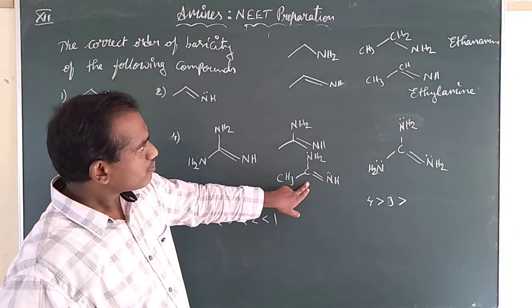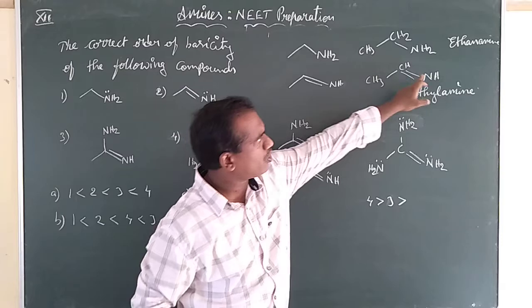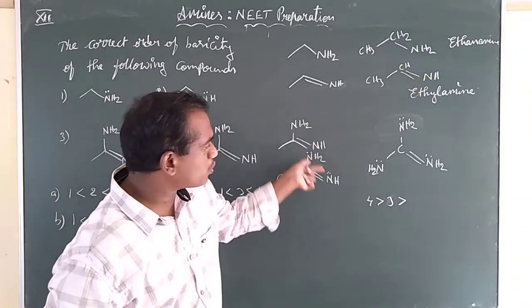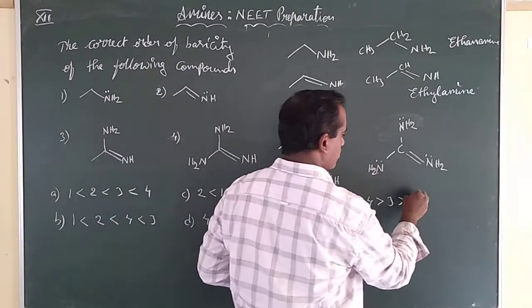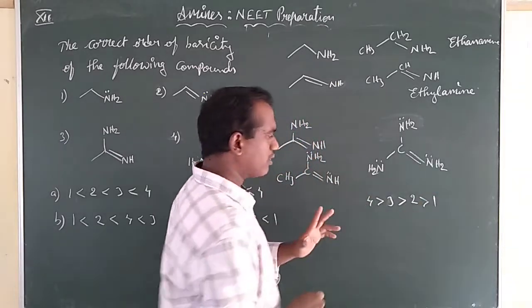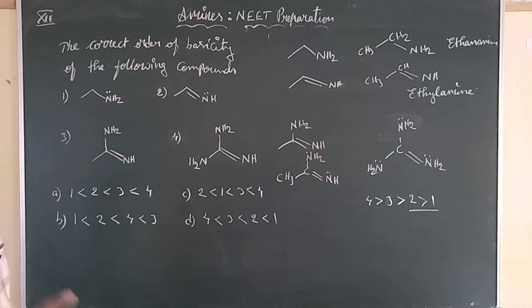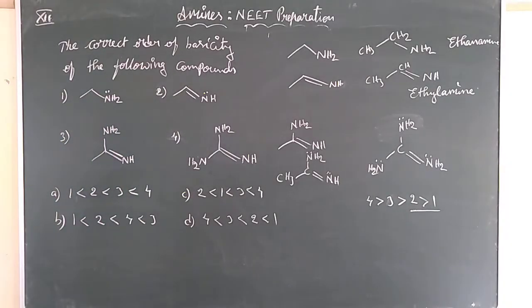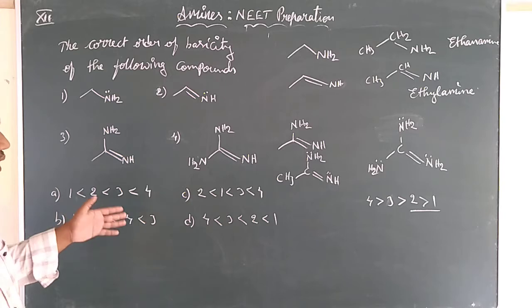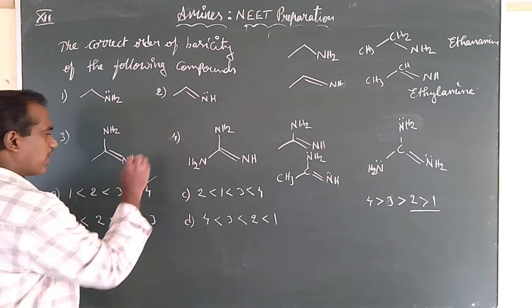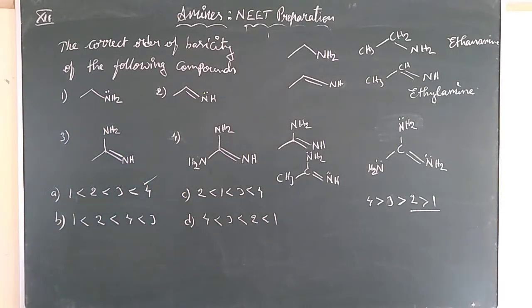Whereas the 3 and 2, once you compare, here there is only 1 nitrogen and 1 lone pair. Here there are 2 nitrogens. So 3 is more basic than 2. That is more basic than 1. The main thing you must observe is double bond nitrogen containing lone pair is more basic. So 1 is less than 2, 2 is less than 3, 3 is less than 4. Keep this point in mind. Mostly they will be asking this type of questions in JEE Mains.